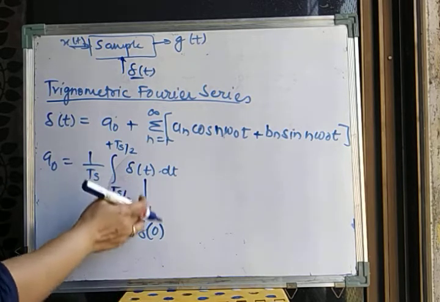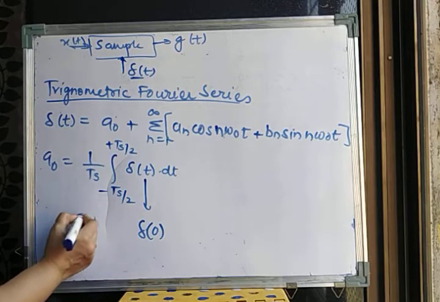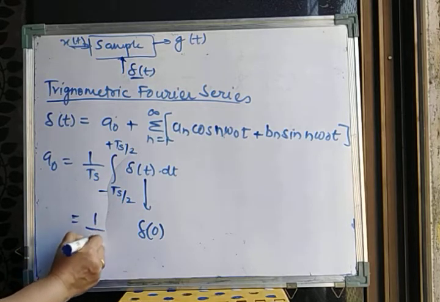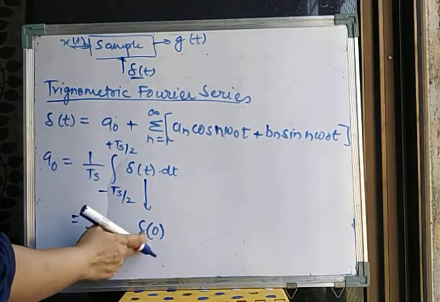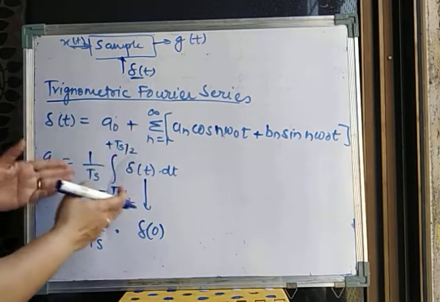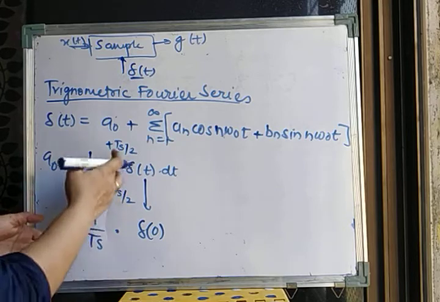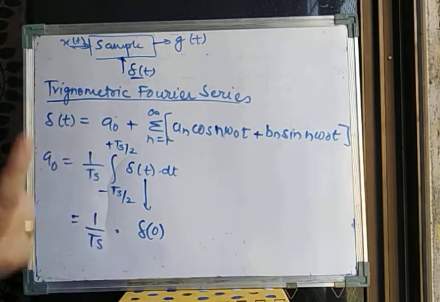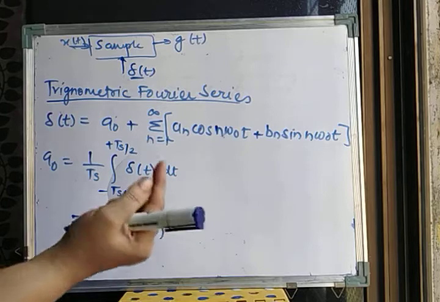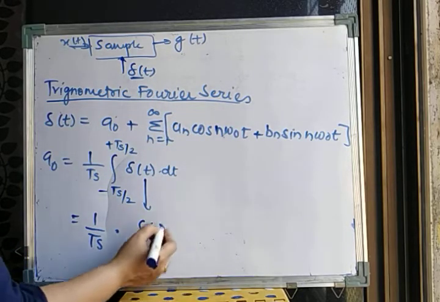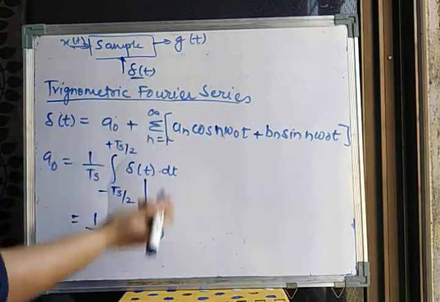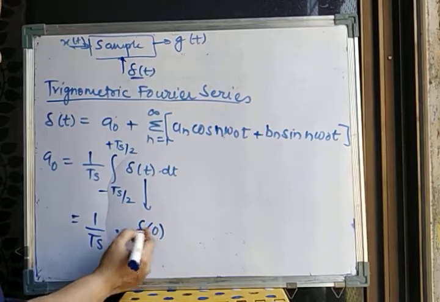So directly you can write this integration as 1 upon Ts into delta 0, because from minus Ts by 2 to Ts by 2, as I have shown, only one impulse will be present, at only one instant of time. And as we know, if I am taking the unit impulse signal, delta 0 will be equal to 1.